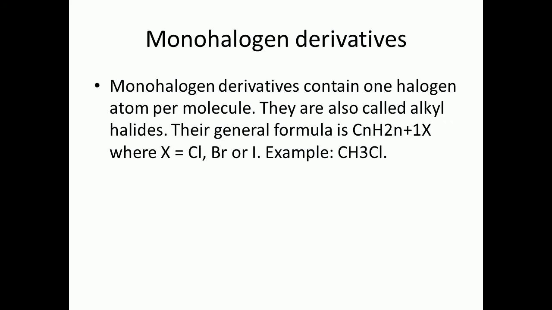Now, we begin with the definition once again. Monohalogen compounds or monohalogen derivatives contain only one halogen atom per molecule, and so they are also called alkyl halides. The general formula is CnH2n+1X, where X may be Cl, Br or I. Simple examples like CH3Cl. Also, we can have monohalogen derivatives of aromatic compounds.